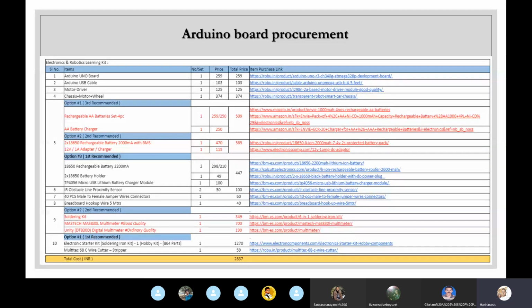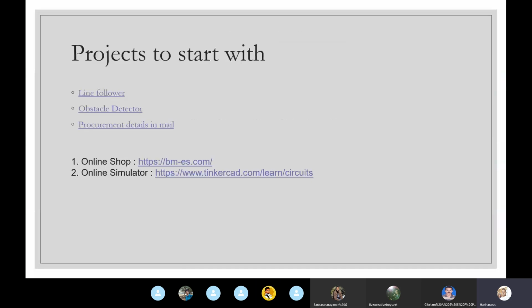Okay, so let's move on. What are we going to do, right? There are a couple of projects we are going to do. You can click on the link and you'll find the details. There's a line follower and an obstacle detector, right? Line follower is a robotics project. There'll be a black color line, and the robot has to just follow that line. Something similar to that. Okay.